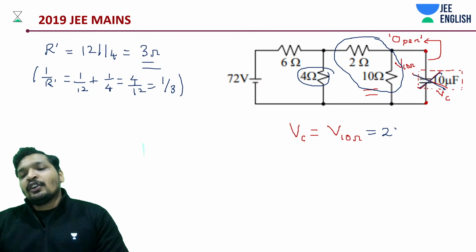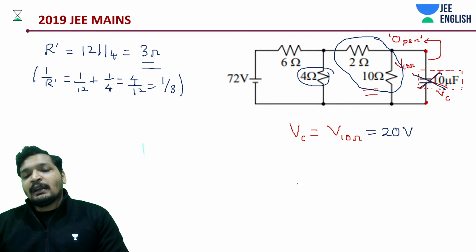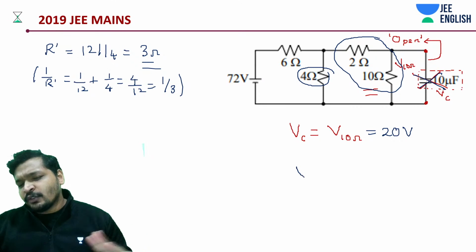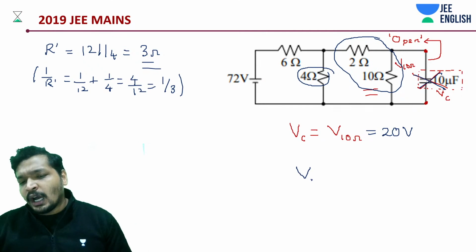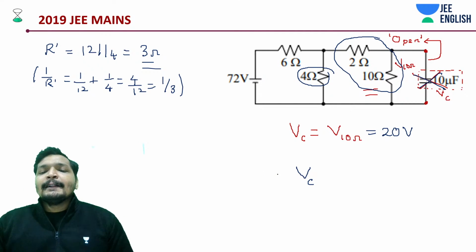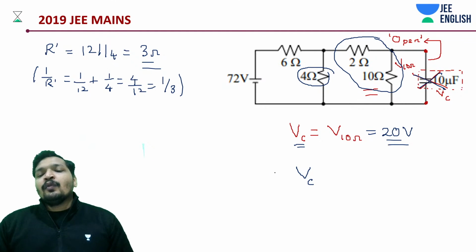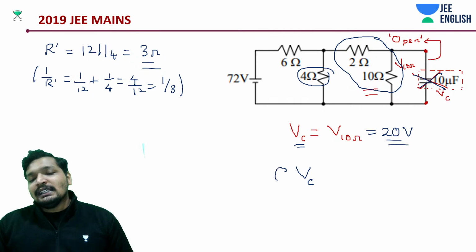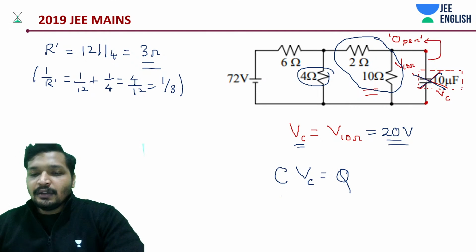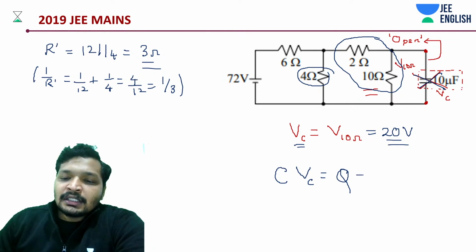What is the potential across your capacitor? Never miss out this kind of questions unless you are sure about the shortcut. This is the potential across capacitor. Now C into V is going to give you how much charge? So that means how much is this?